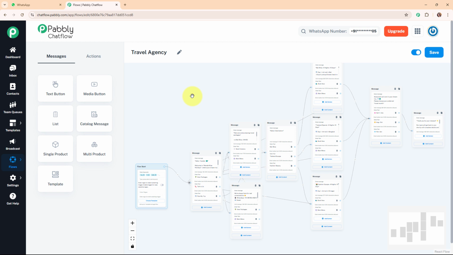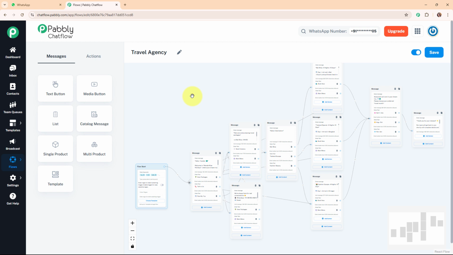So it helps answer common questions, share package details, and capture leads automatically, saving you time and boosting your customer service. Alright, so as someone running a travel agency, I often get a lot of messages from people asking about tour packages, visa details, or bookings, sometimes even late at night. So now replying to every message manually takes a lot of time and I may even miss some inquiries.